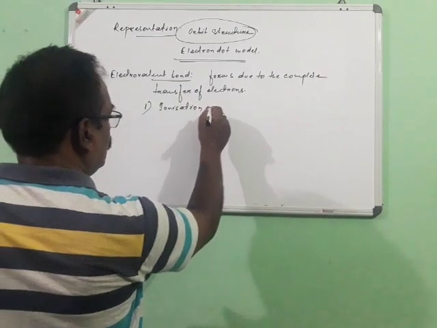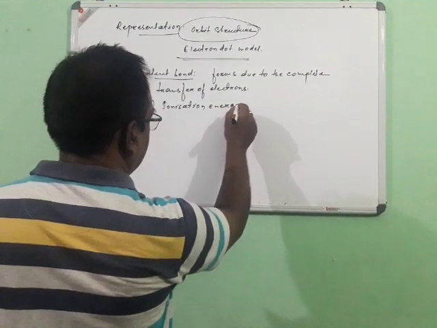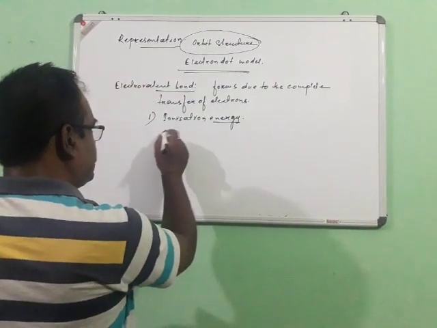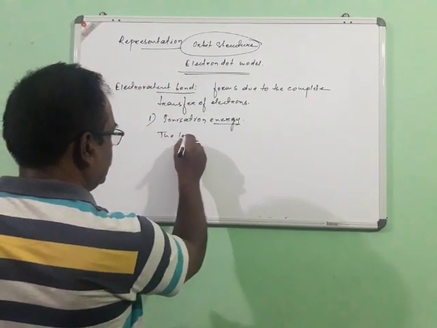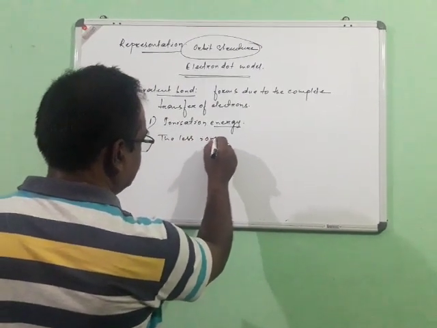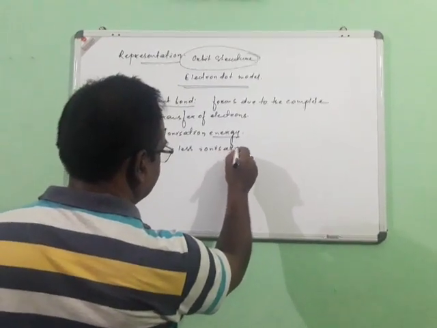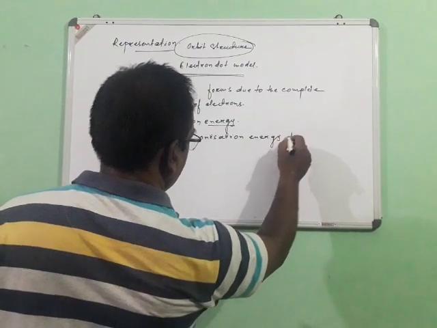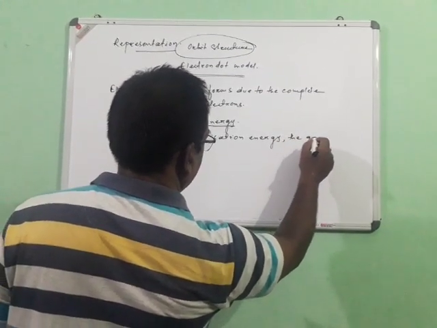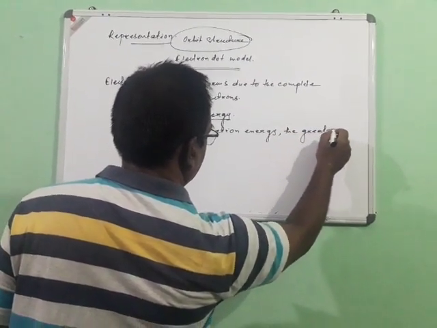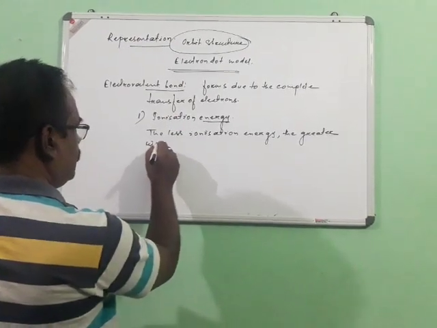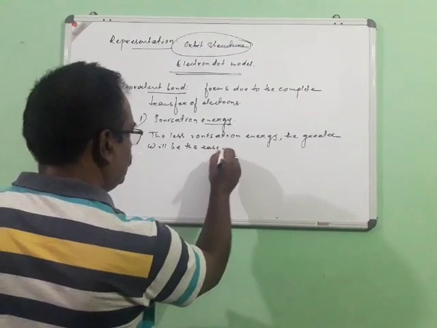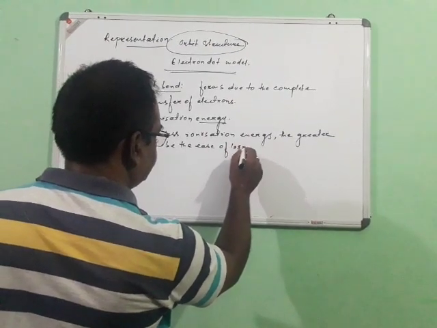As you know, ionization energy or ionization potential, the less the ionization energy, the greater will be the ease of losing electrons.